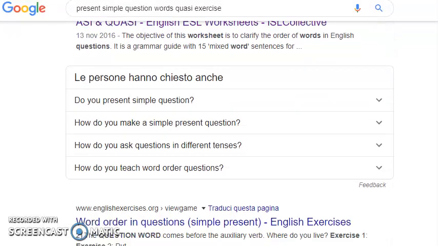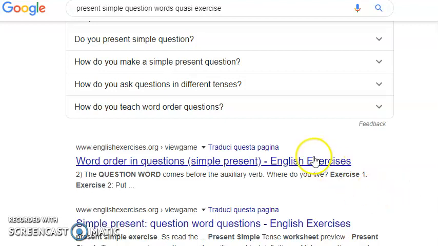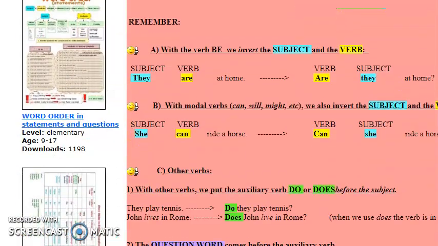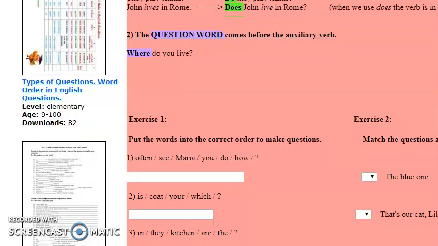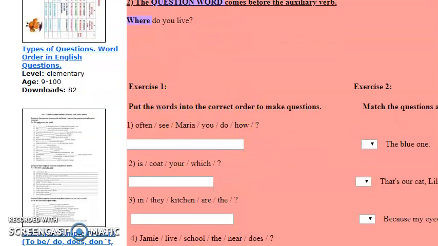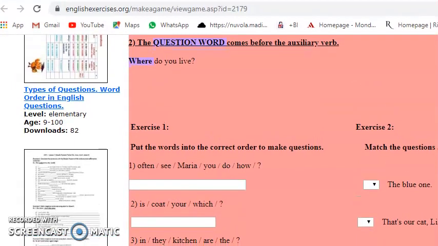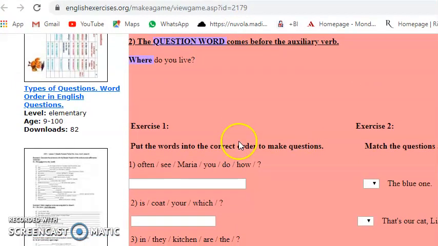So you see, I'm looking for some exercises with you. You can do it alone. So on your computer, you can look for these exercises. For example, here, this exercise, you can find some words in the wrong order. Ordine non corretto. You can write them in the correct order. How often do you see Maria?